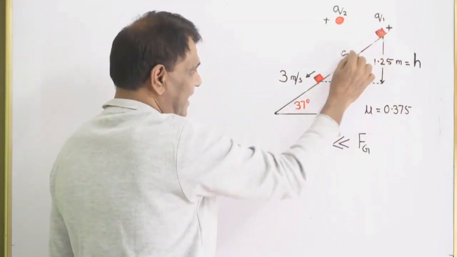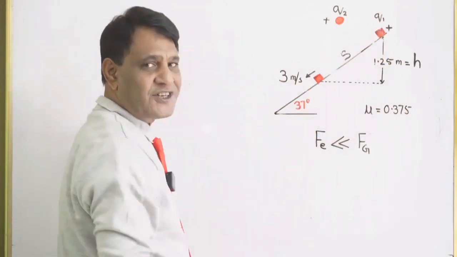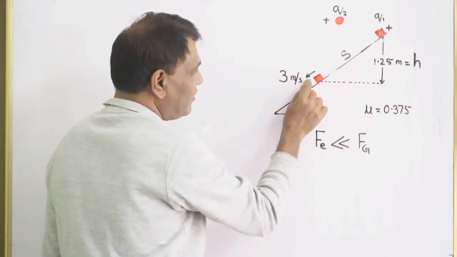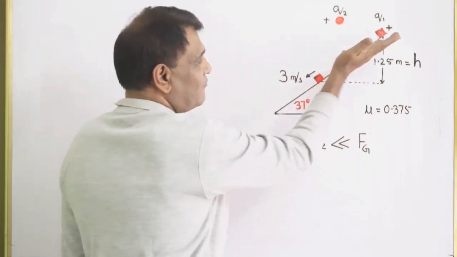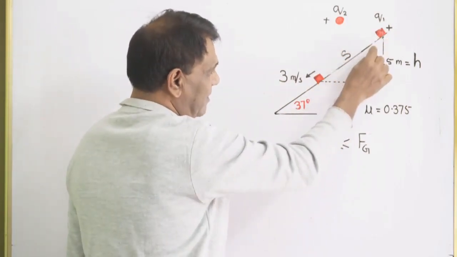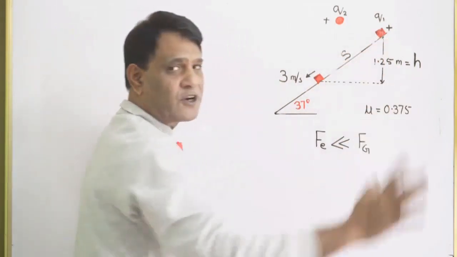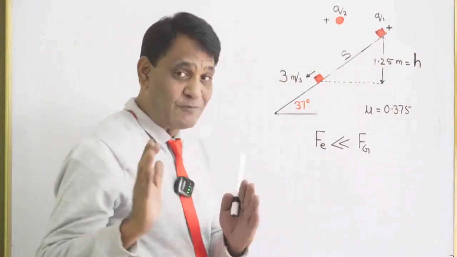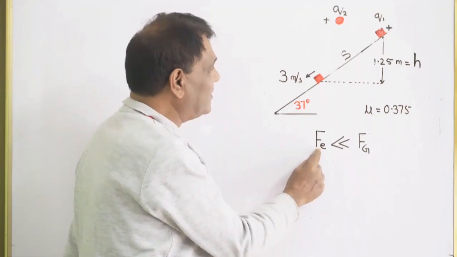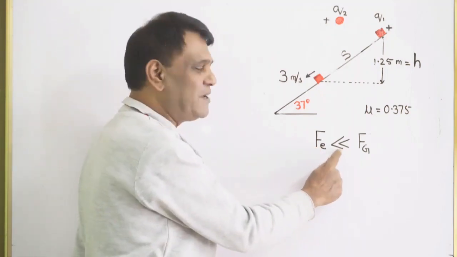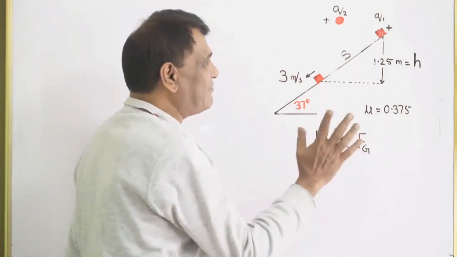The mass slides and comes to this position. The velocity of the mass is 3 meter per second, दे दिया है. Coefficient of friction between the mass and the plane is given mu, 0.375. And one more thing is given in the question. Electrostatic force of attraction or repulsion is negligible compared to force due to gravity.